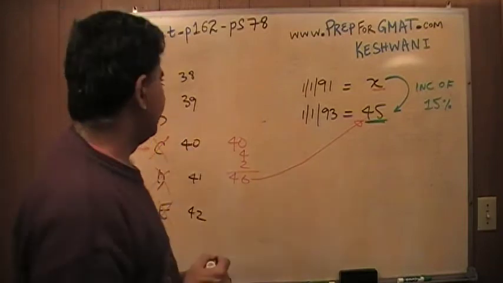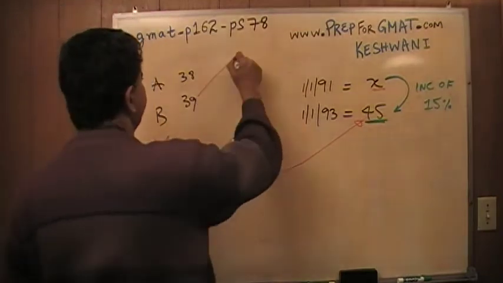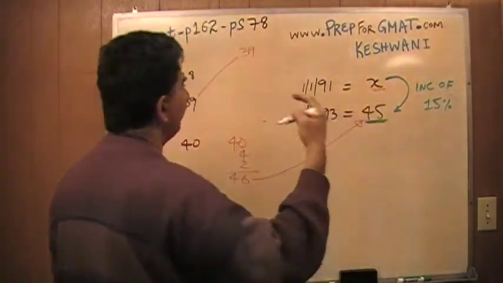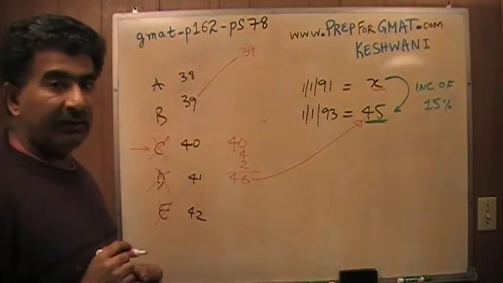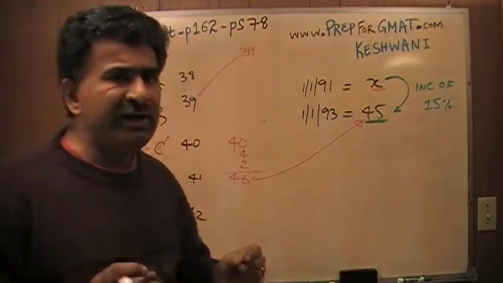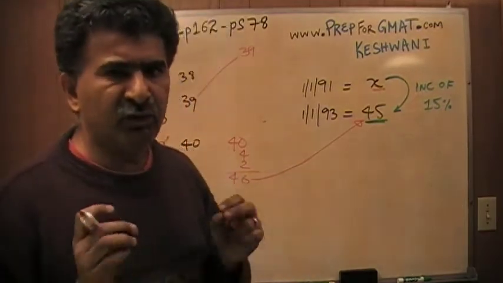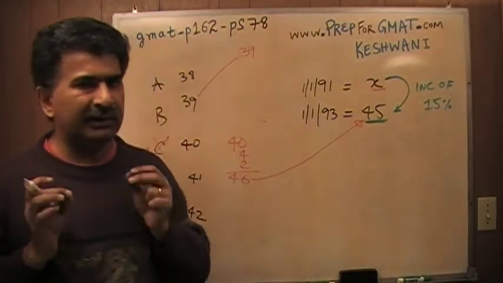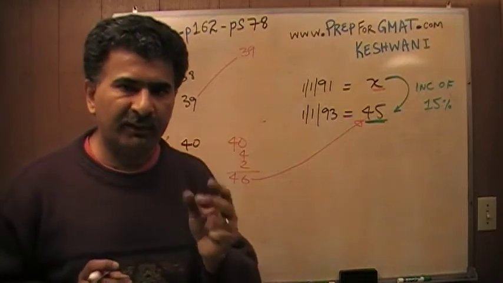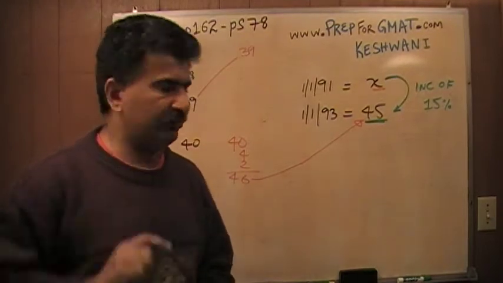Now I'm going to try 39. Let's start with 39. If we started out with 39, then it increased by 15%. The question is, don't try to figure out 15% of 39. That's not how one solves the problem. It's about thinking. It's not about being geek. There is a reason why they do not allow calculator, because they want to see how well you can think, not how quickly you can press the buttons.